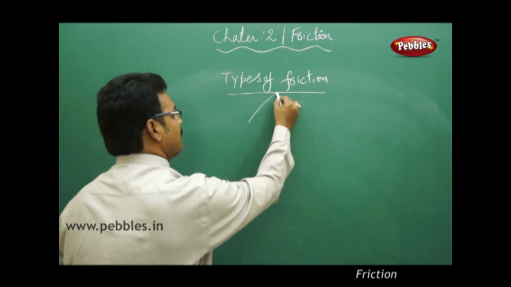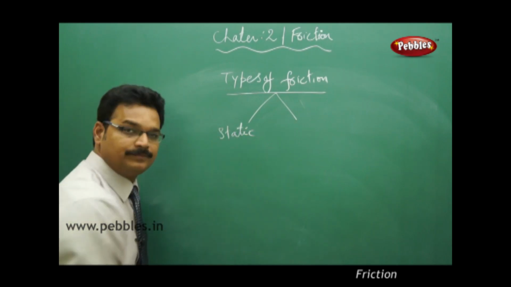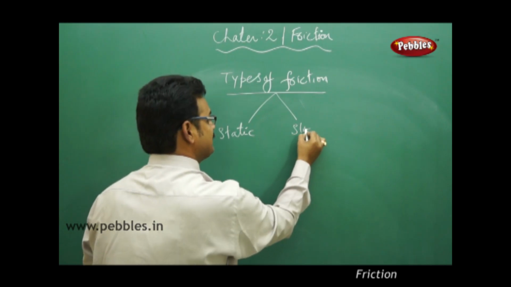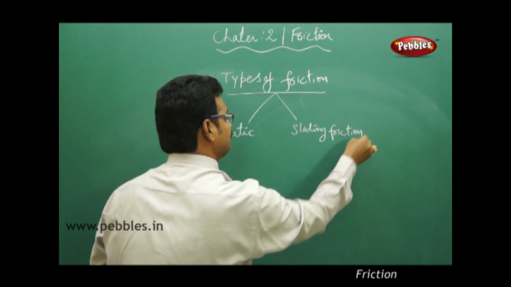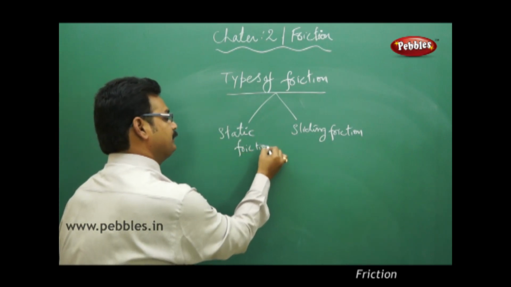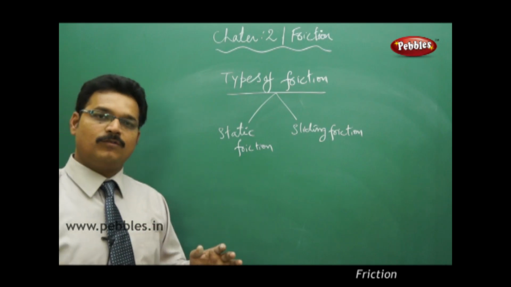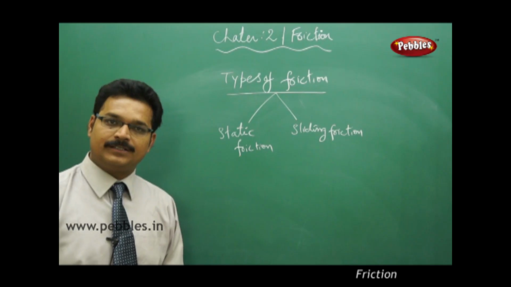Number one is static friction. Number two is sliding friction. First of all, we discuss static friction and then we move on to sliding.